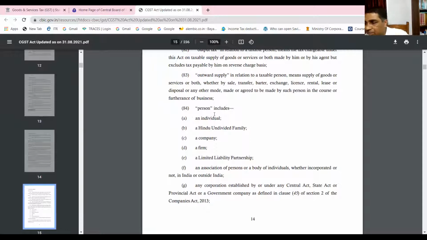Persons, sir. Okay, it defines persons. So persons are also important. The definition of person you must have studied under income tax law. Yes or no? Have you studied or not? When you studied income tax law, you must have understood what is the meaning of person, right? Who can tell me what is the meaning of person under income tax law?